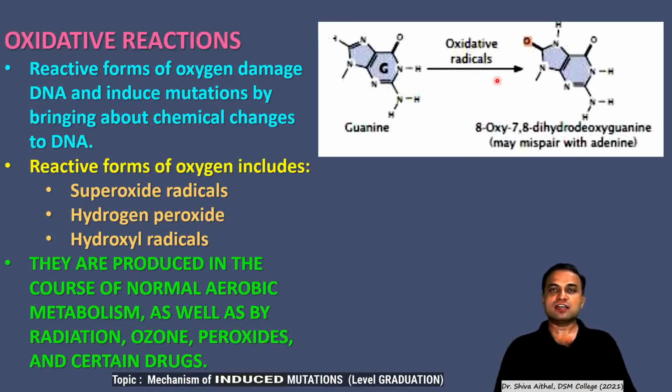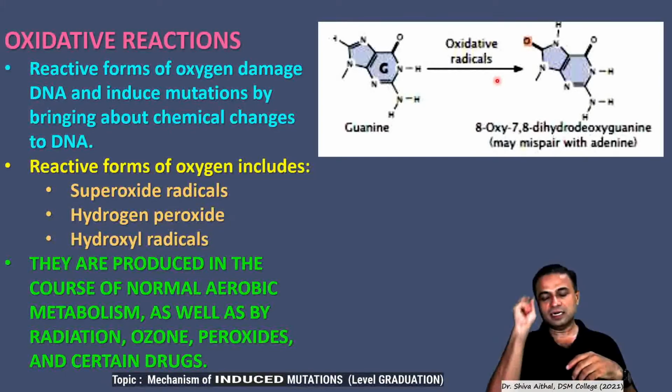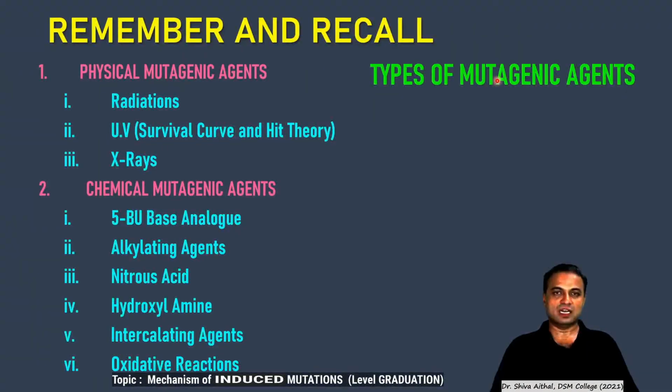Some of the reactive forms of oxygen in a chemical reaction may form superoxide radicals, hydrogen radicals, hydroxyl radicals. They are produced in the aerobic environment, in the course of normal aerobic metabolism, and they are also produced by radiations. So ozones, peroxides, and certain drugs can have a deleterious effect or a marked effect on the phenotype and the genotype of a cell. So we come to the end of this discussion.